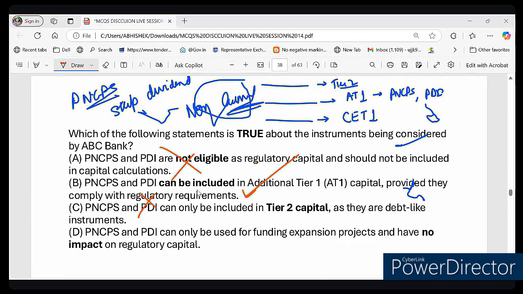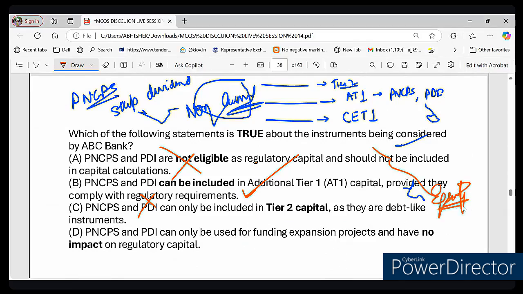Now you might be wondering, why do banks issue PNCPS and PDI instead of just raising equity? Can you tell me, equity is a part of which capital? Please answer in the chat box. Is it CET1, AT1 or tier 2? Please answer, because you should clearly know what is CET1, what is AT1, what is tier 2. This question is asked frequently. Equity is CET1, AT1 or tier 2?